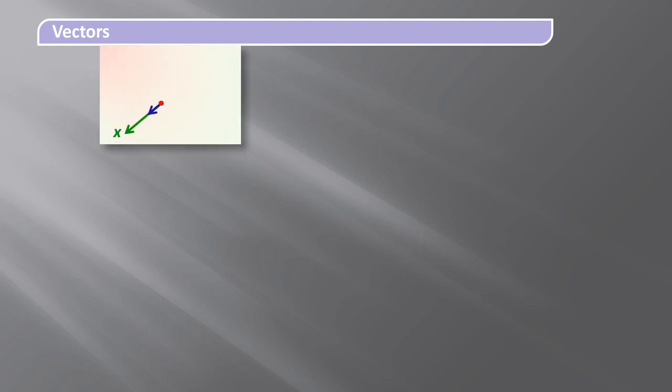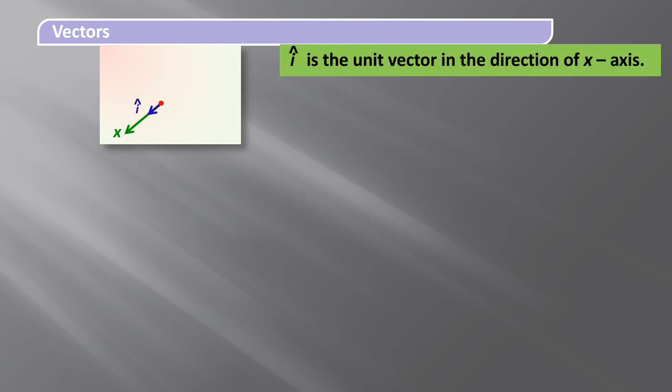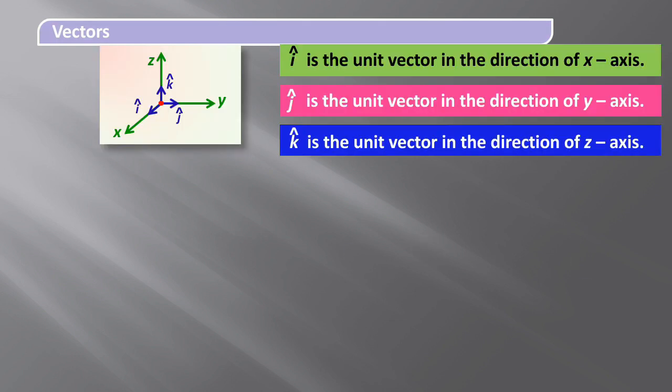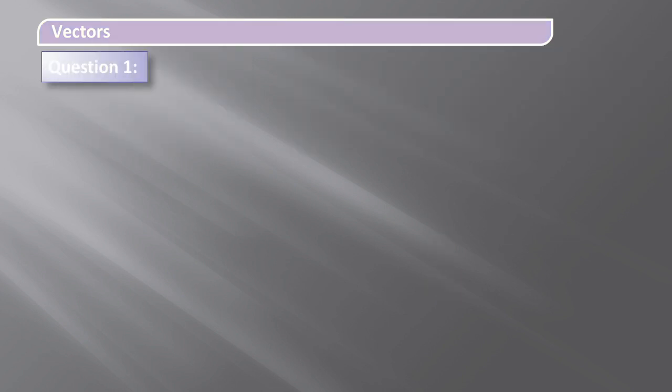Then we can consider the axes in space to represent the unit vectors along the different axes. So i cap is the unit vector in the direction of the x axis, j cap is the unit vector in the direction of the y axis, and k cap is the unit vector in the direction of the z axis. So these are the different unit vectors along the different axes in space. Based on all these concepts, we can discuss some questions.